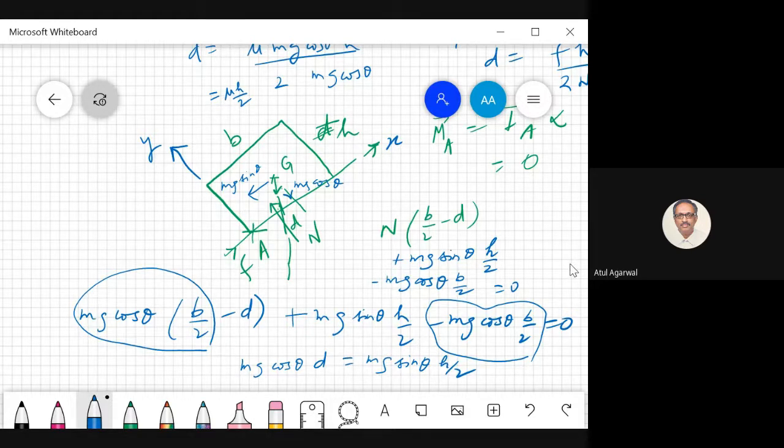Somewhere our mu is gone. So you see, you're not getting the right answer. Is it right? Your angle of contact, the frictional force is not contributing, that's what happens, right sir?